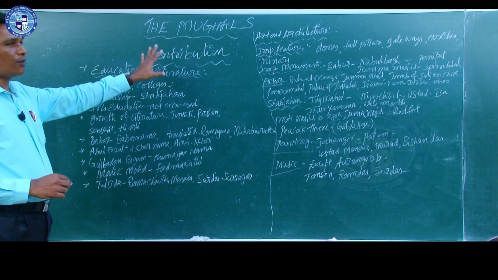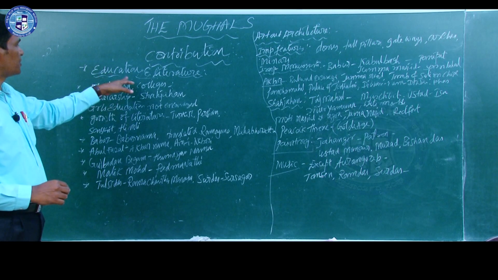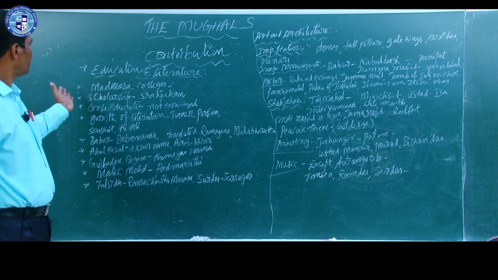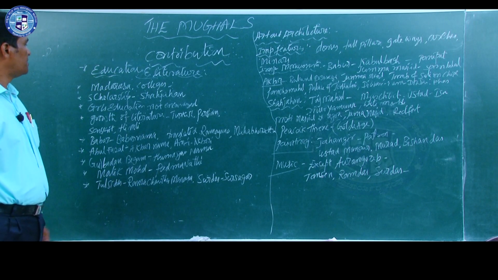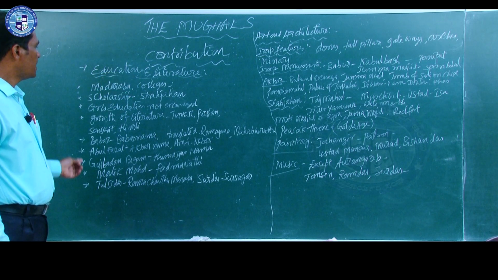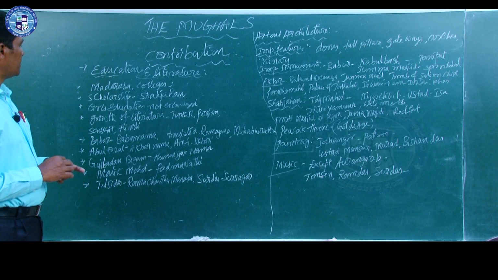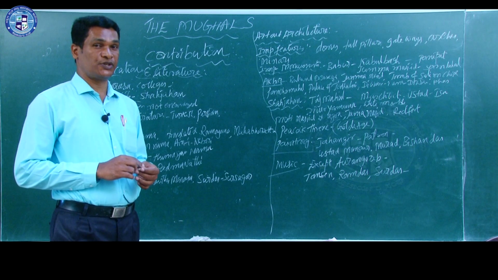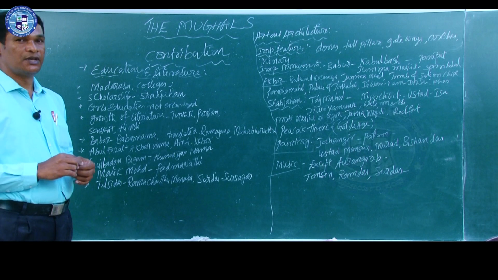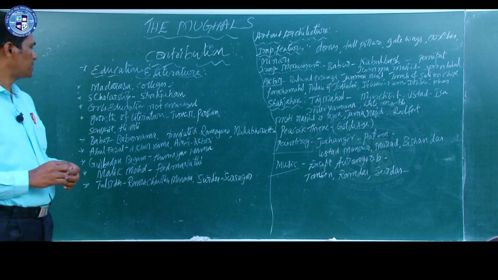When we learn the overall contribution of the Mughals, their contribution is remarkable in the field of education and literature, then art and architecture. Here the Mughals built several madrasas and colleges for the sake of education. A very important point we learn here is that special scholarships were also introduced by the Mughal rulers, especially here we remember the name of Shah Jahan. During his administration, special scholarship was given to the students also.